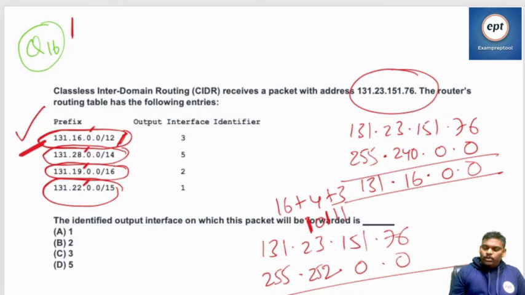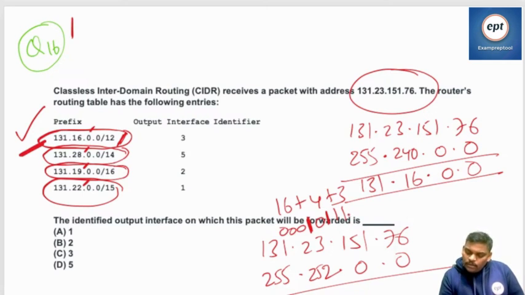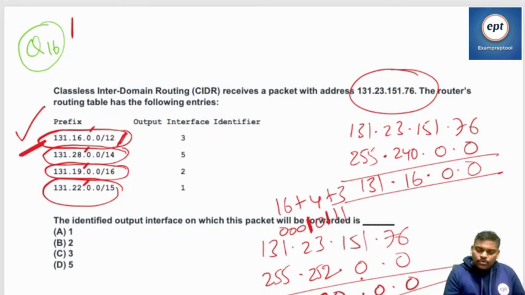Leave the last 2 bits, and the remaining are 1, 0, 1, with 8 bits remaining. So it is going to be 16 plus 4, 20, dot 0 dot 0. Check properly if I have done it right. So the second one fails, not matching.